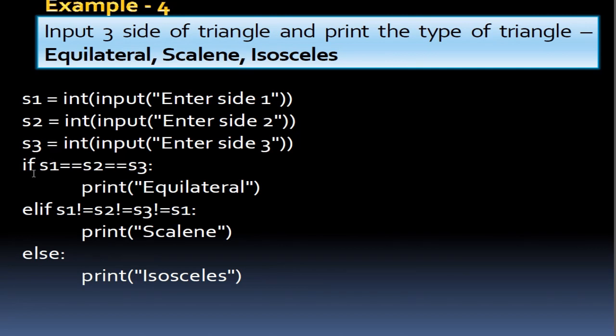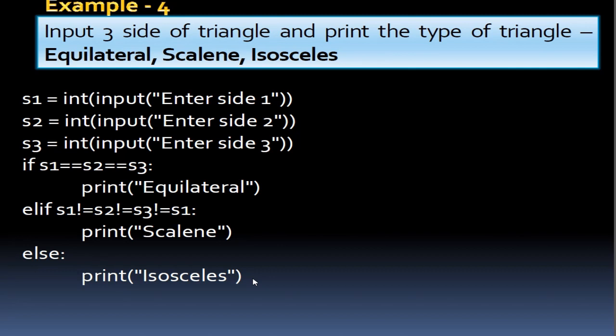Now the condition given: if S1 is equal to S2 equal to S3, meaning all three sides are equal, then you will print Equilateral. If S1 is not equal to S2, S2 not equal to S3, and S3 also not equal to S1, then it will print Scalene, meaning all three sides are not equal. This is under elif. And if both conditions are not satisfied, then else it will print